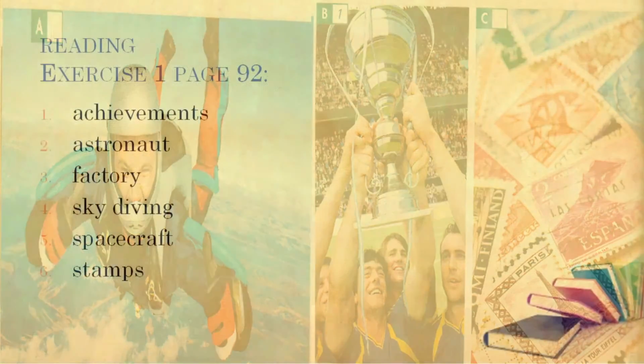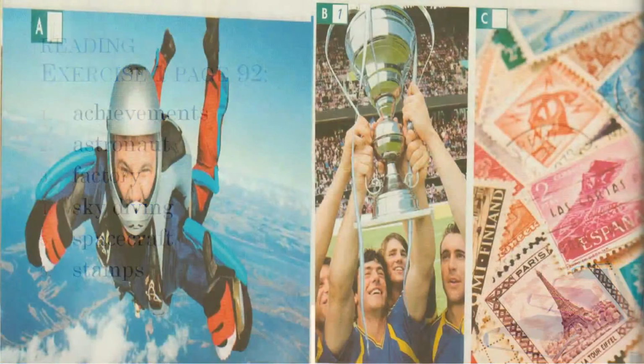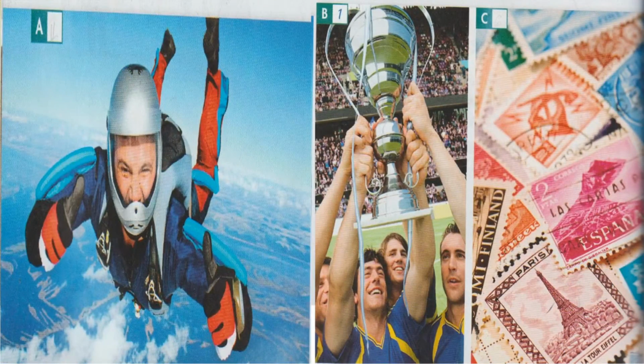So let's read the words first, then we can see the picture. So we have achievements: astronaut, factory, skydiving, spacecraft, and stamps. And for the pictures we have this. So we have B, it's number one, it's achievements.